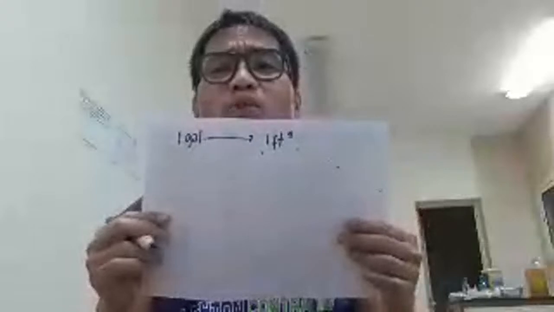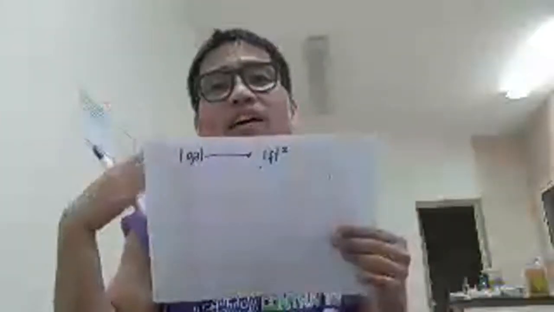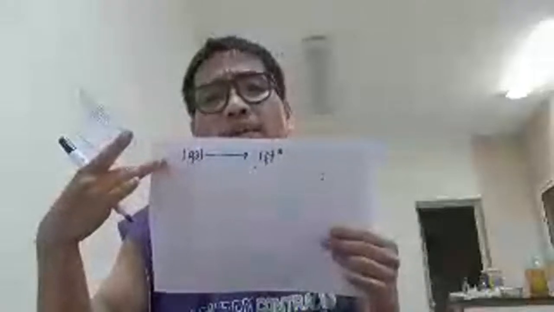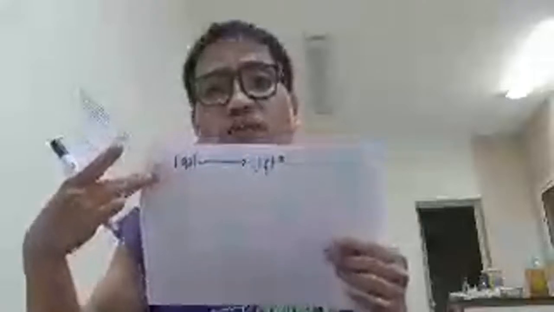1 gallon to cubic feet. It's very difficult if you have no idea, because there's a cubic feet. So what comes to your mind if you need to think of another cubic? You have to think cubic centimeter, cubic meter, because there's a cubic feet. Then you can come up with the conversion of gallon to centimeter or meter in terms of cubic also.